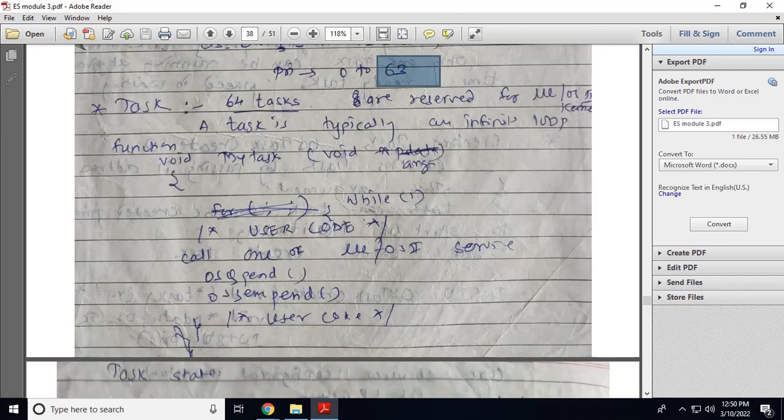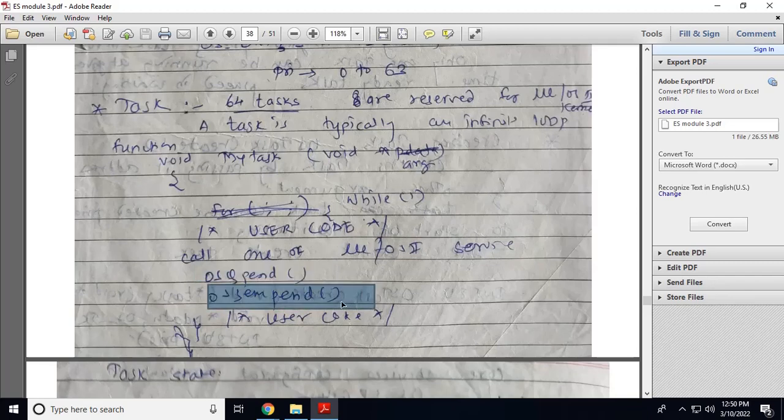So how to write the code? See this function for a task: void, you can give the name, here my task is the name. You can pass some argument. A task is an infinite loop, so we write while 1, so the code will execute continuously. You can write your code here. You can use the services of microcontroller OS2, for example OS queue pend, OS semaphore pend.